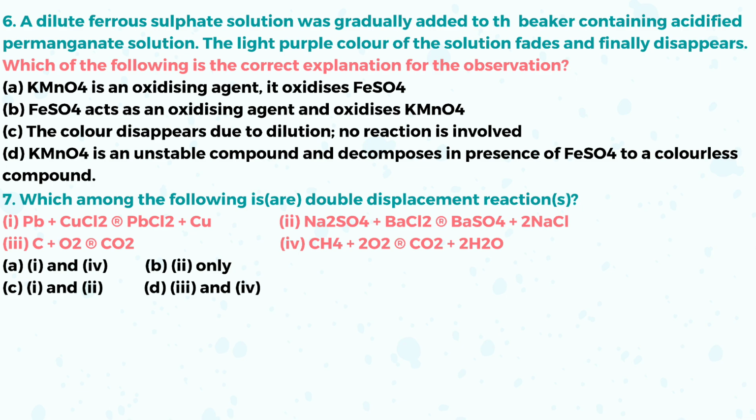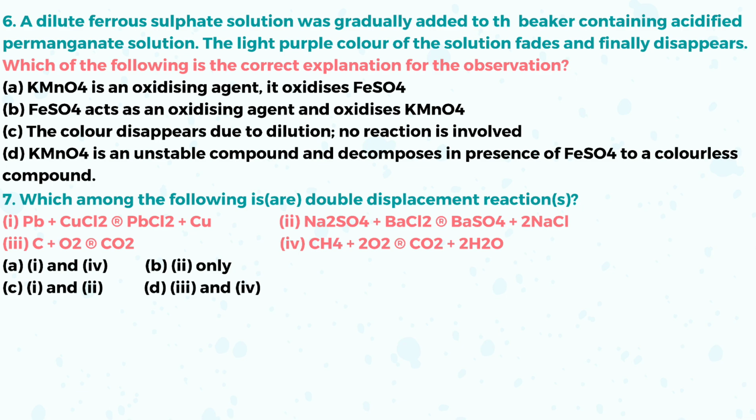compound. Option A is the correct answer. Potassium permanganate is an oxidizing agent and it oxidizes ferrous sulfate. Right. Question number 7. Which of the following are double displacement reactions?